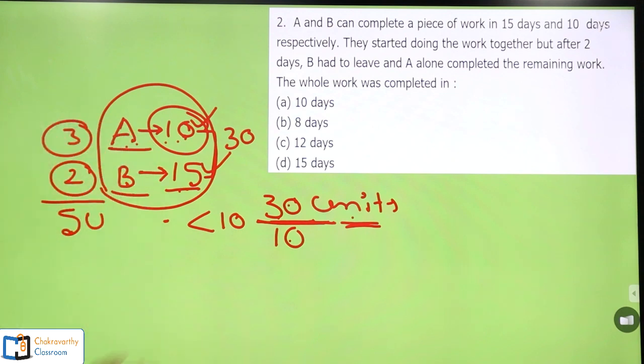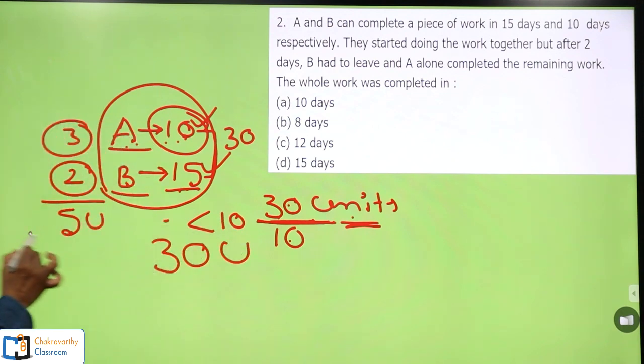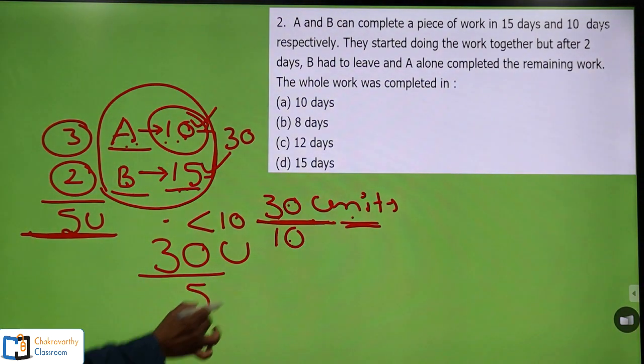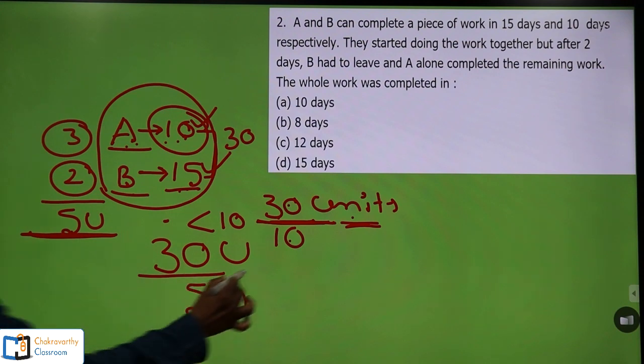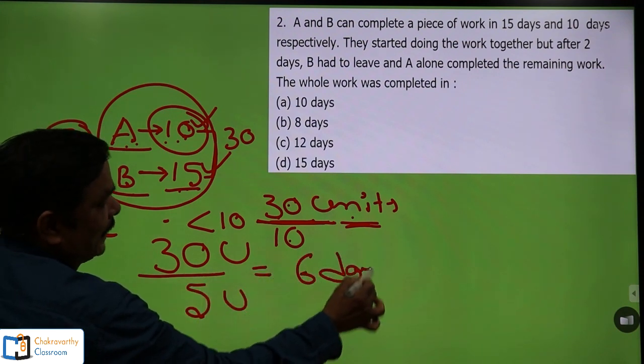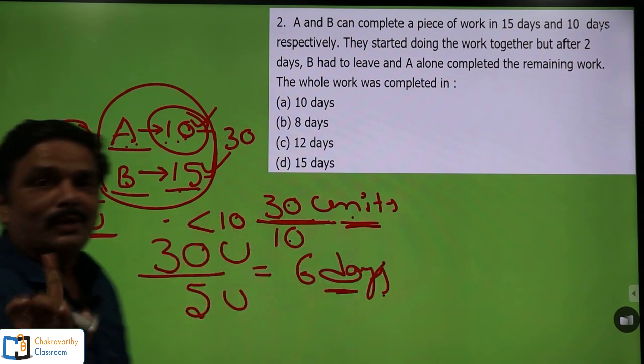So simply we can say total work is 30 units and per day they can do collectively together 5 units. In how many days will the work be completed? That should be 6 days, as simple as this one. Have you got the idea? So this is the introduction for you.